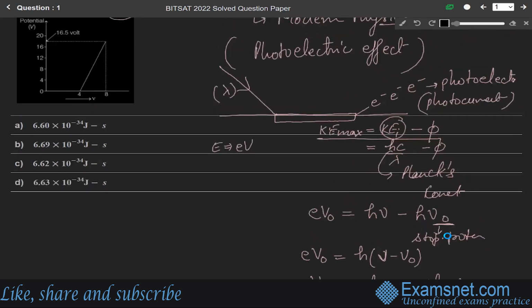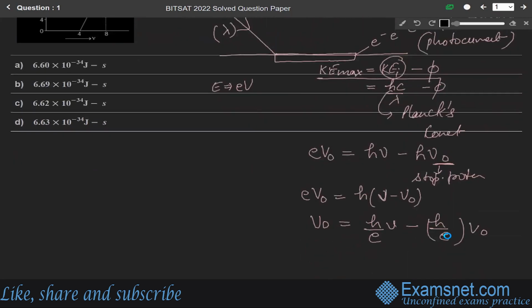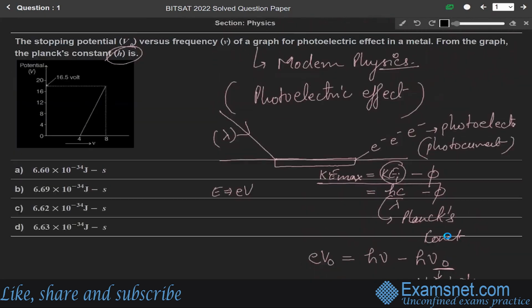From the graph, since h over e is the slope, Planck's constant h will be equal to e into slope. The value of e is 1.6 into 10 to the power minus 19, we all know that, into slope.